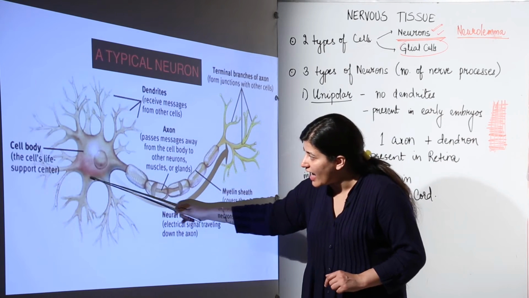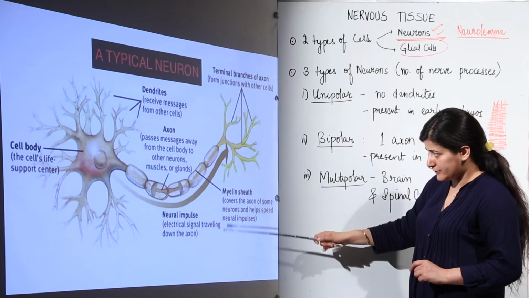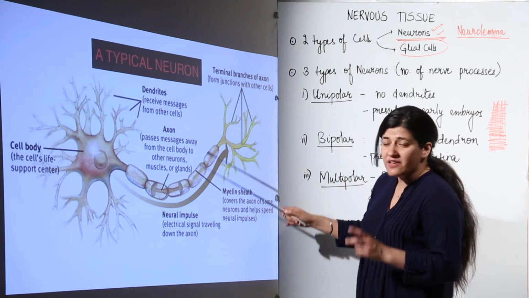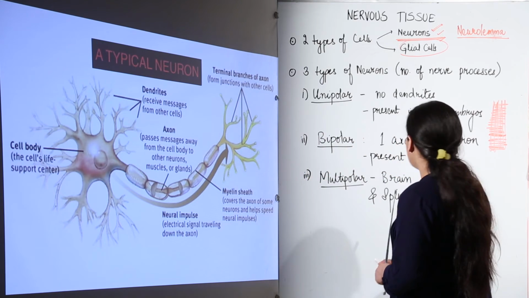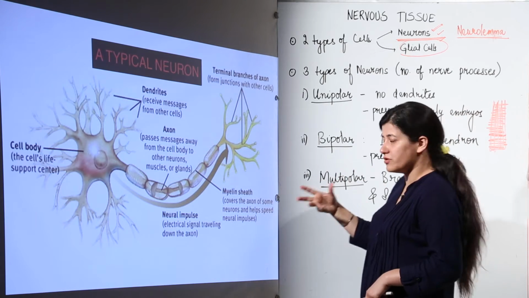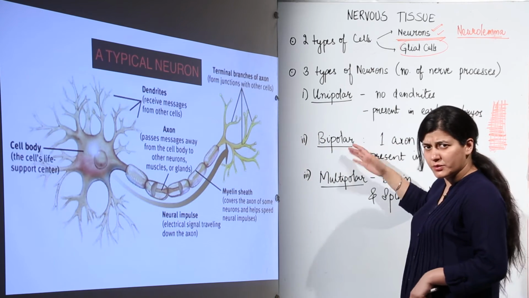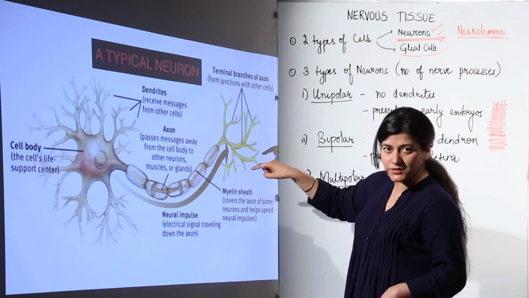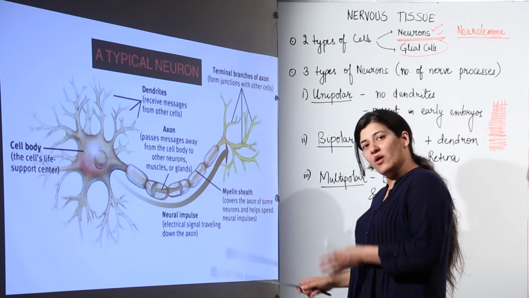This cell body has many Nissl's granules inside it. In terms of the arrangement of the axon, we have two types of neurons: myelinated and non-myelinated. Let us come to that later on. For now, let us first see the classification on the basis of the number of nerve processes arising from the cell body.